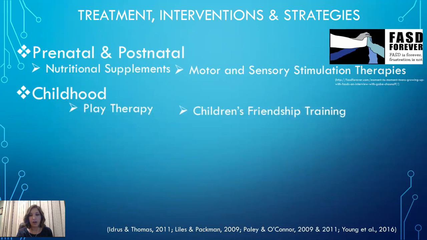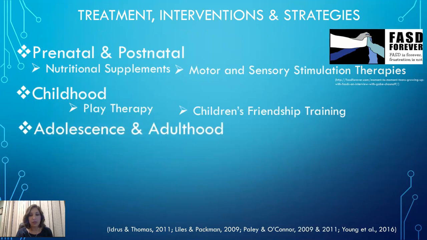Mary J. O'Connor and colleagues developed an evidence-based parent-assisted social skills intervention specifically for use with children with FASD called Children's Friendship Training. It's implemented in conjunction with a parent or caregiver in a group setting over the course of 12 weeks with 90-minute-long weekly sessions. Reinforcement is done at home by rehearsing skills, having playdates to practice those skills, and parental coaching during peer interaction.